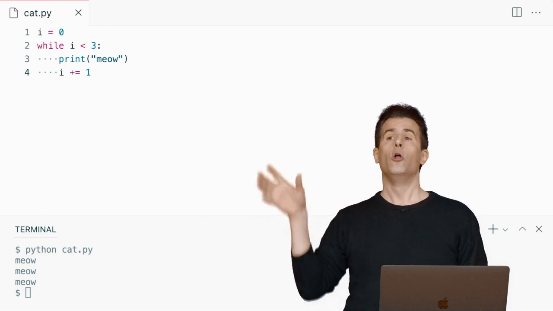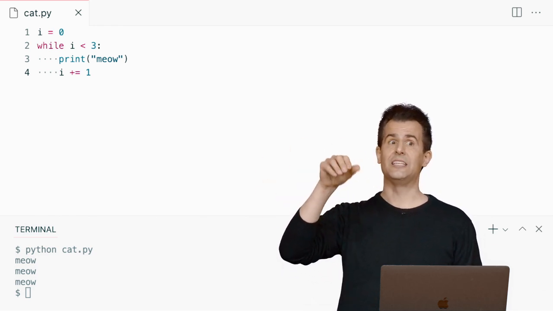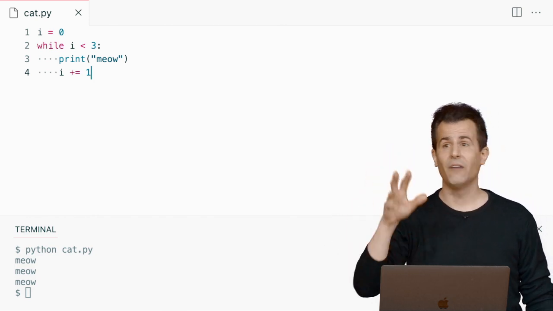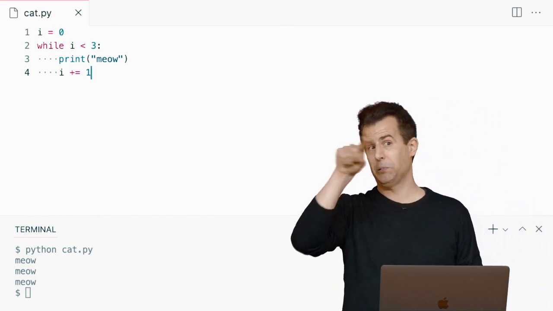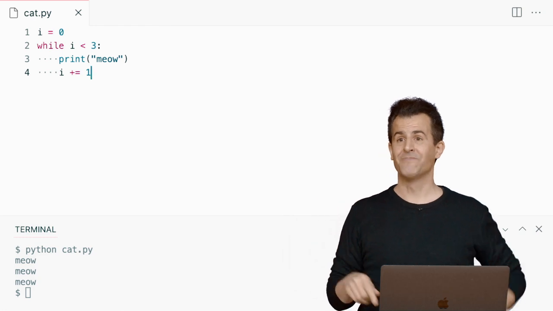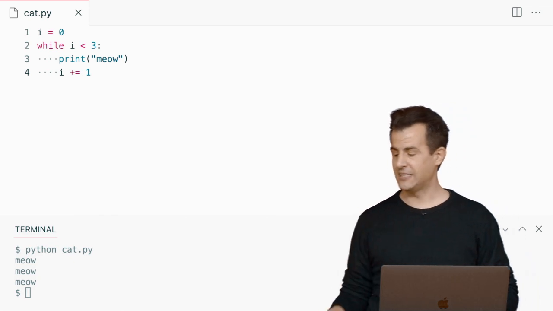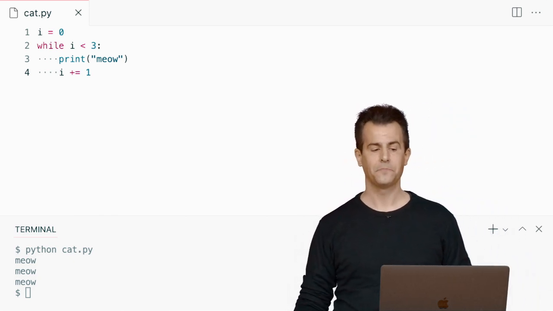It's just a convention. Those of you who have programmed in C, C++, Java, JavaScript might have seen plus plus before or minus minus. Sorry, Python doesn't have it. So you cannot use that. This is as succinct as your line of code might get.